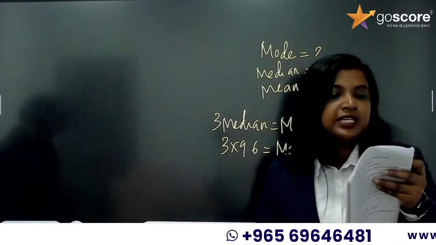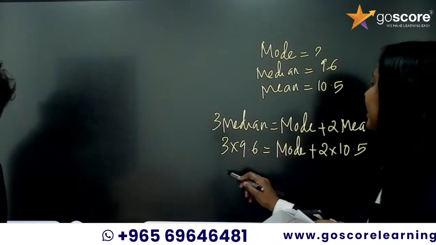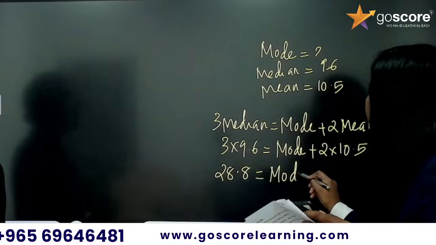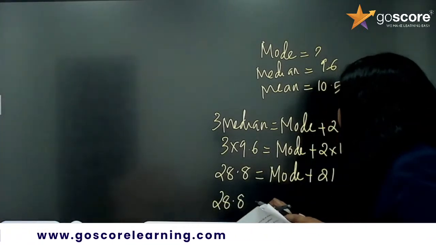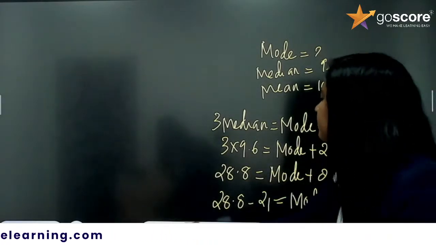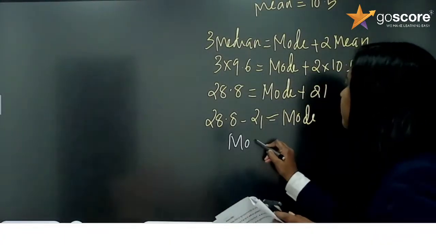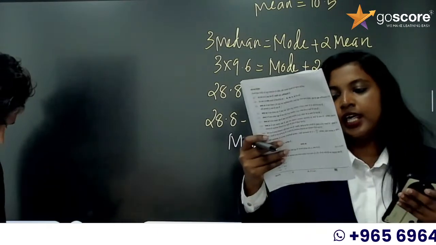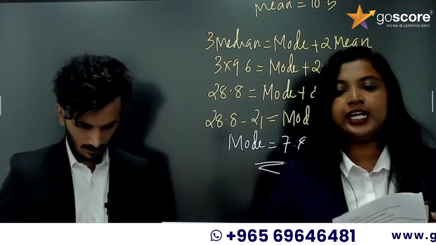Now we do the calculation. 3 into 9.6 is 28.8, equal to mode plus 2 into 10.5, which is 21. So 28.8 minus 21 is equal to mode, that is, mode is equal to 7.8. So which is the correct option? Correct option is option A, 7.8.